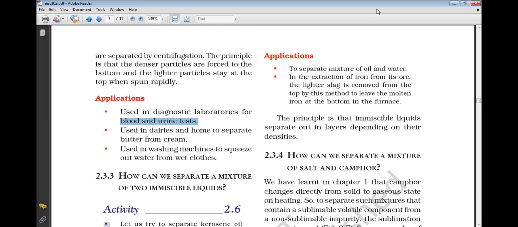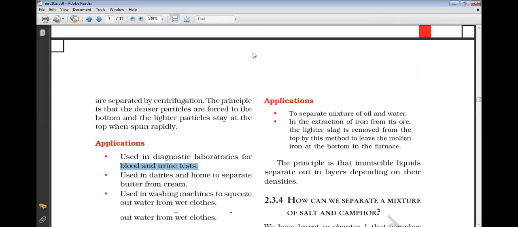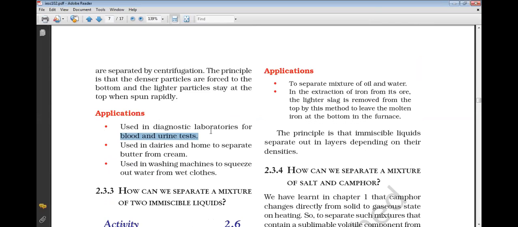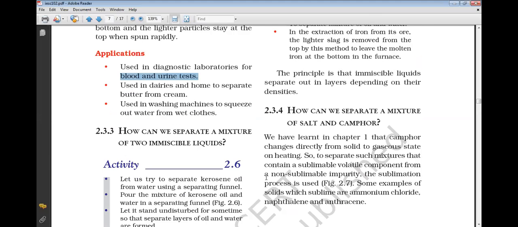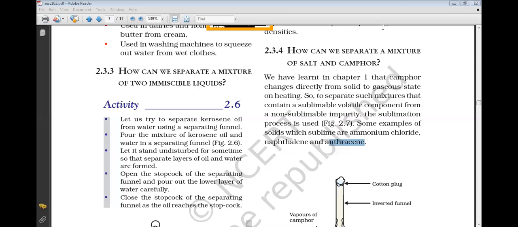Clear? Okay, so this is the third one. First one we studied was evaporation, second one was centrifugation, third one is to separate a mixture of immiscible liquids by layering. And what is the principle of the layering? Depending on the density.